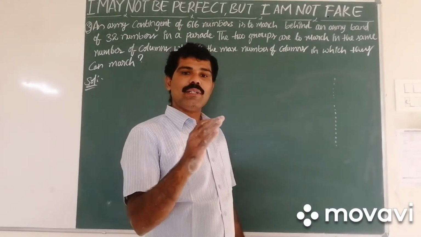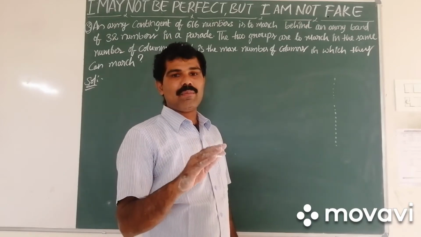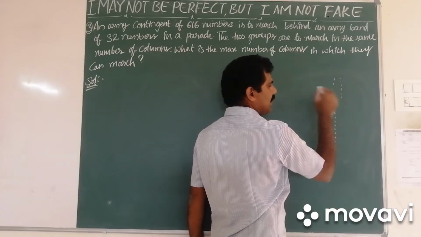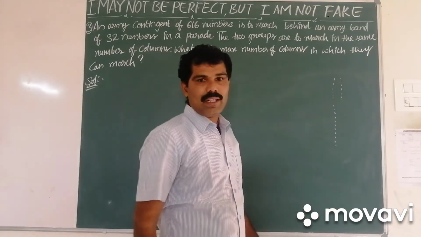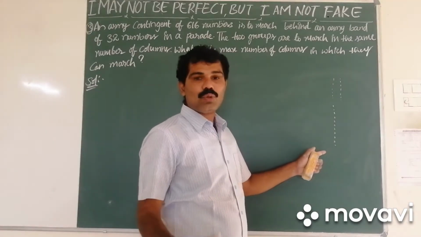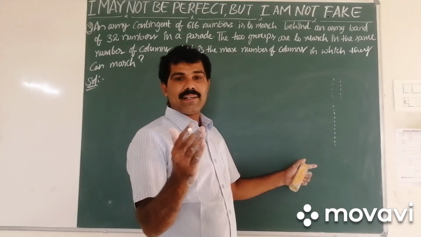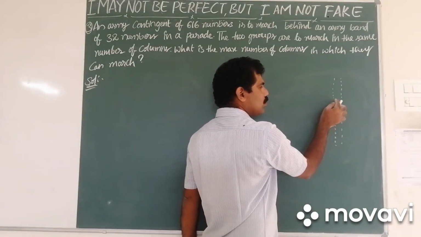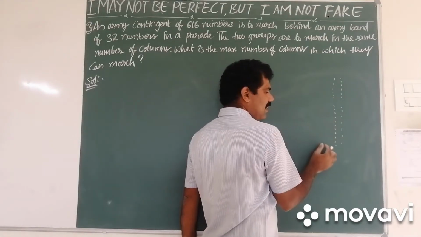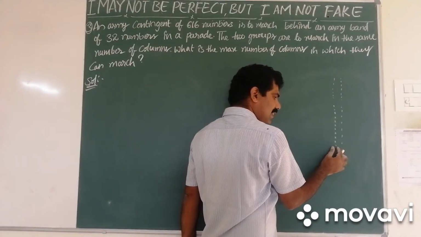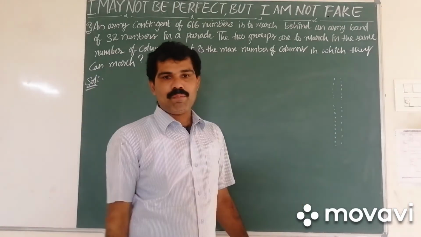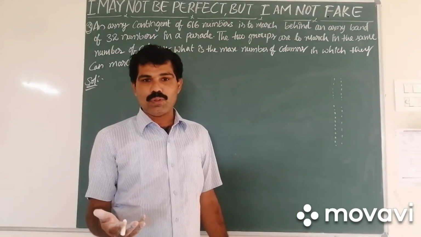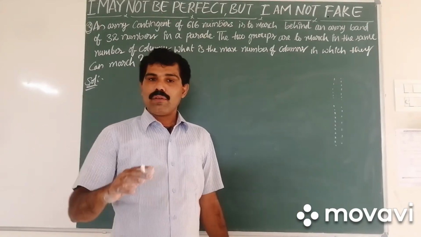If I make 32 numbers stand in two columns, then 32 by 2 is 16. So 16 numbers in one column and 16 numbers in another column. So now I have two columns. How can I spread the 616 into two columns? 616 means 308 in one column and 308 in another column. So now 32 in two columns, that is 16 and 16, and 616 in two columns, that is 308 and 308. Now I made it into two columns, but we don't know whether two columns is the maximum or not. So we have to go for the maximum.